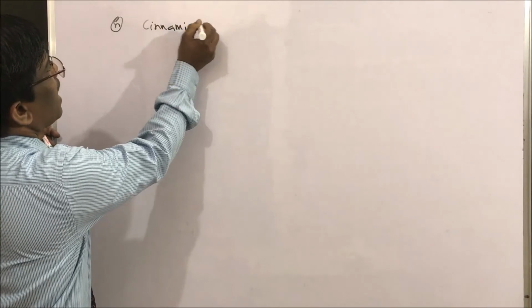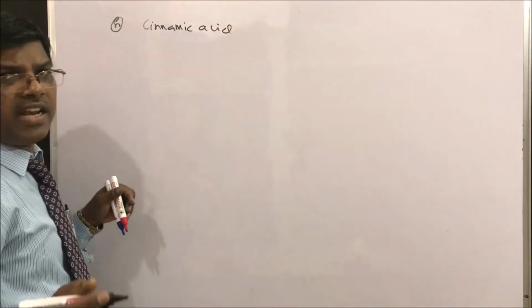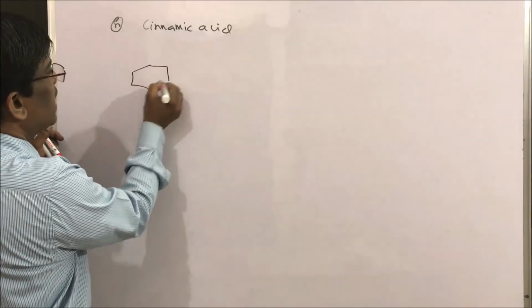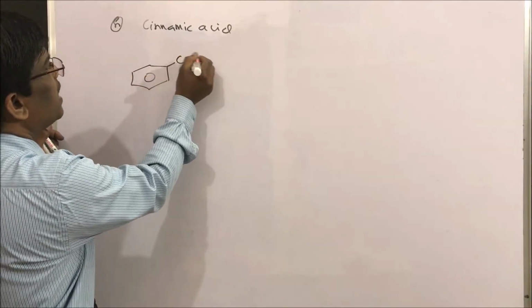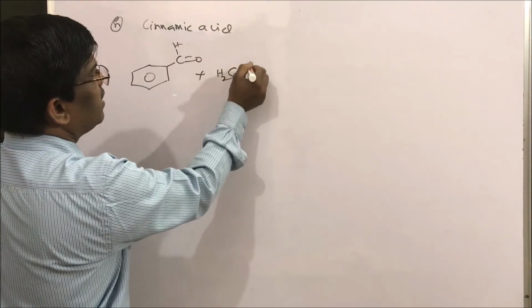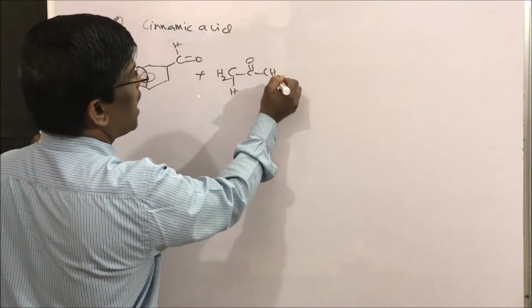Yes students, next, cinnamic acid. Preparation of cinnamic acid using the Claisen-Schmidt reaction. So this cinnamic acid can be prepared from benzaldehyde and acetone, which are abundantly available. This is benzaldehyde, acetone in the presence of a mild base.